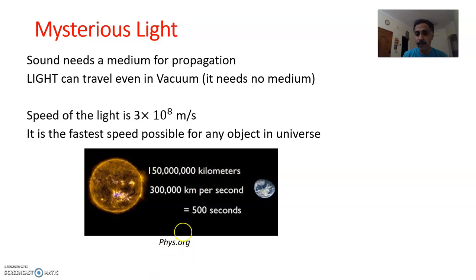If you divide this distance by this speed, we get the time taken by the light ray to travel from the sun to the earth. So it approximately takes 500 seconds. That means it takes 8 minutes for the light to travel this incredible distance. 150 million kilometers it travels just in 8 minutes. So that is the speed of light.